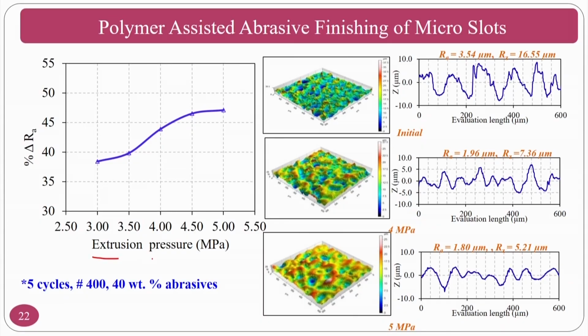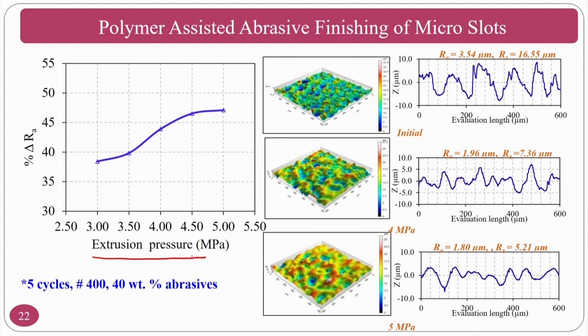Whatever you are seeing here, polymer assisted abrasive finishing of micro slots, and whatever you are going to see in micro holes in the next few slides, this is a part of the micro abrasive flow finishing process. So, do not think that micro abrasive flow finishing is a different process and this is different. Whenever you are finishing micro features, you can call that process micro abrasive flow finishing also. You can see here the extrusion pressure.